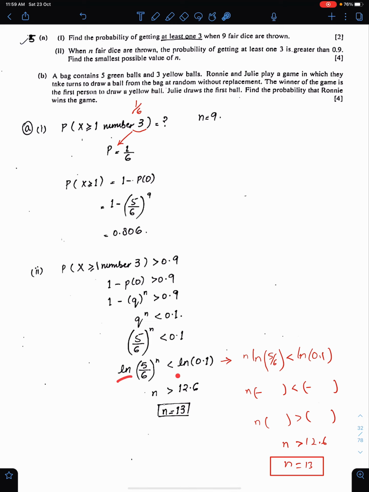When you take ln on both sides, and when you divide by ln 5 upon 6 here, the sign will be opposite, because ln of a probability is always negative. So make sure you change the sign here first, and then here. Always reverse the sign while dividing by ln on the other side in probability questions. Give your answer as a whole number because n is an integer. The smallest possible value of n is 30.